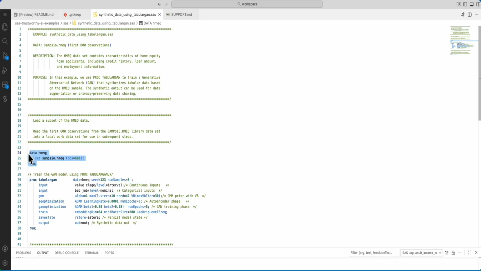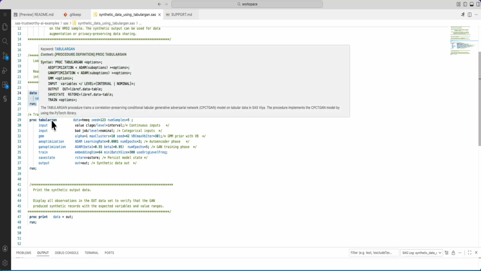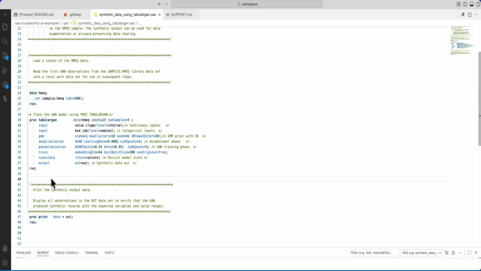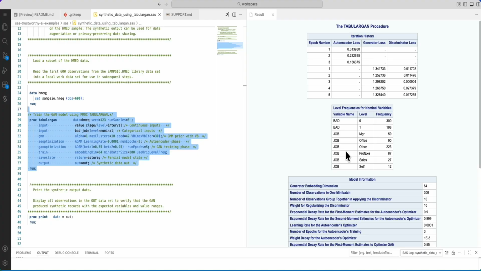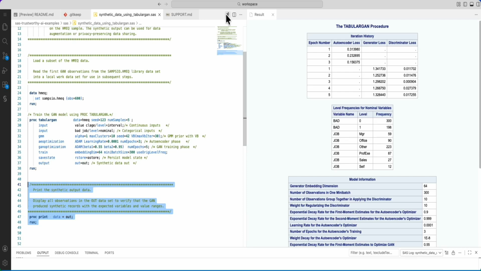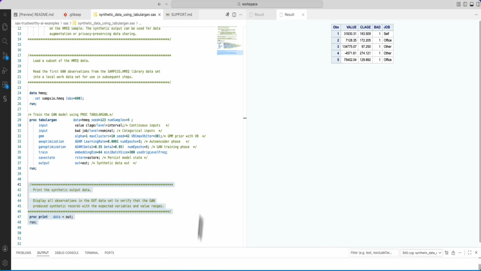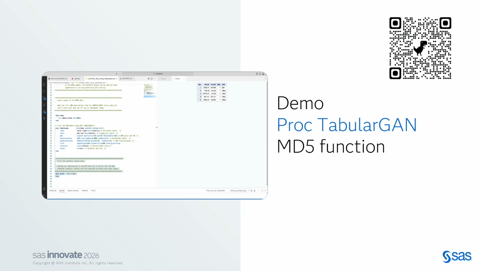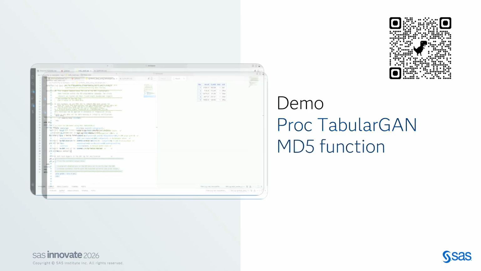So proc tabular GAN, I'm using it for a basic HMEQ data set. Over here, it gives you all the options that you would want to select, the method and all those things, and I'm going to run that. It gives me the output of the tabular GAN, all the model information that it ran through, and I'm interested in seeing how my output data looks, so I'm just using a proc print to see what values it has created to make sure the data quality is intact. So that was proc tabular GAN for you.